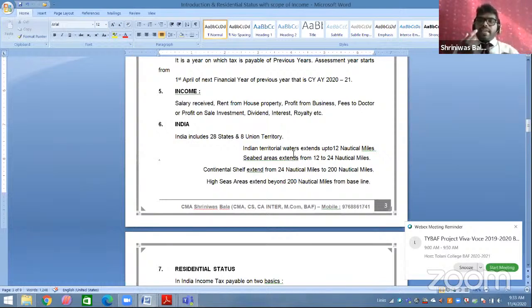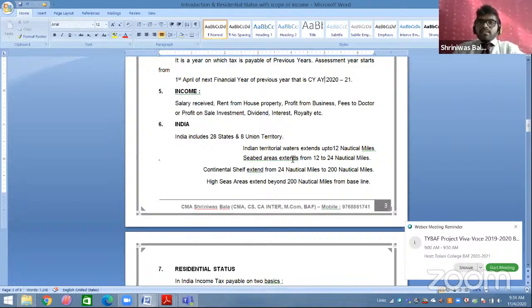I'm using the word gain because these are capital assets. Every time we sell capital assets and earn some amount of profit, that is called gain, not profit. Profit is called in day-to-day business. Gain is called on whatever investment or capital assets you have sold. So that is also your income.